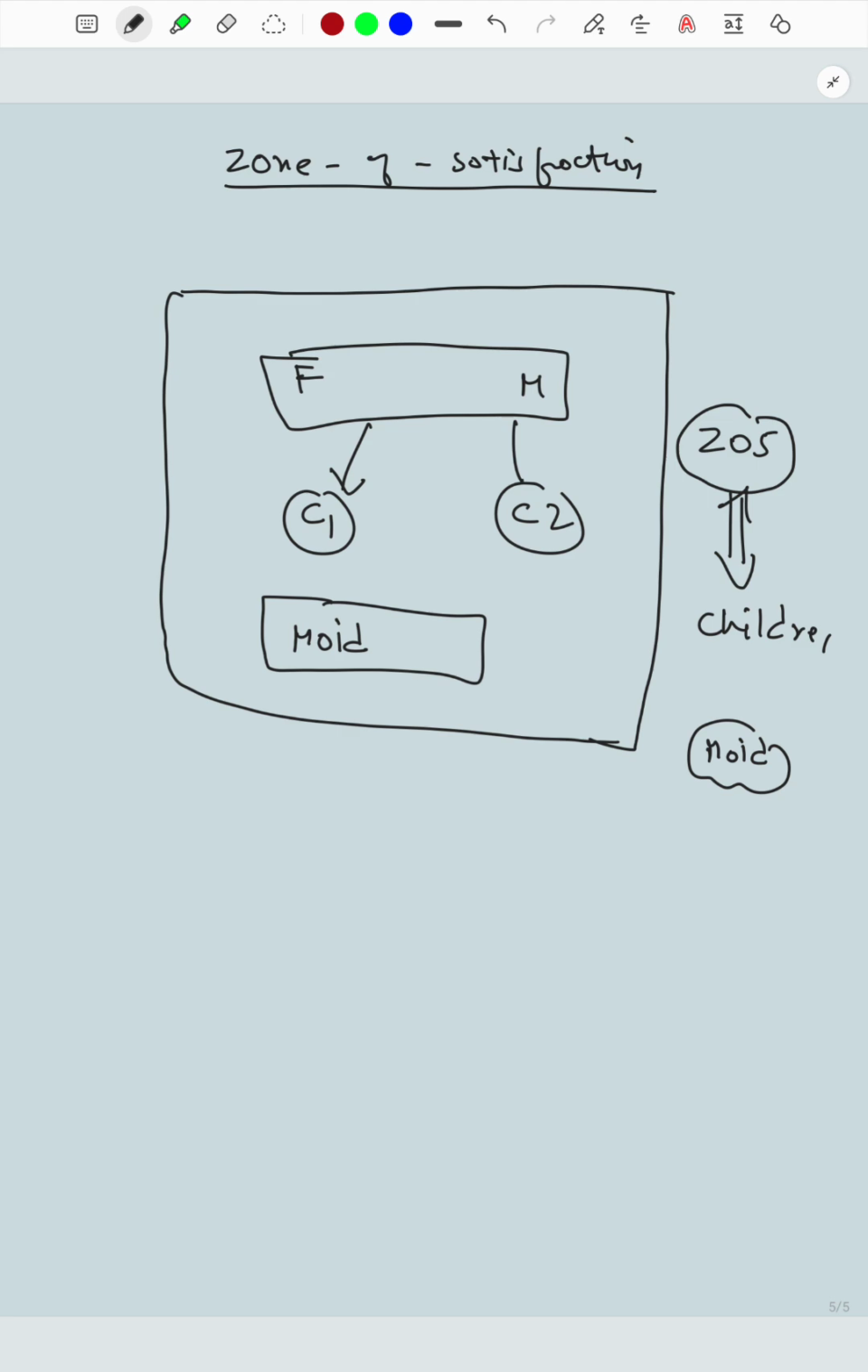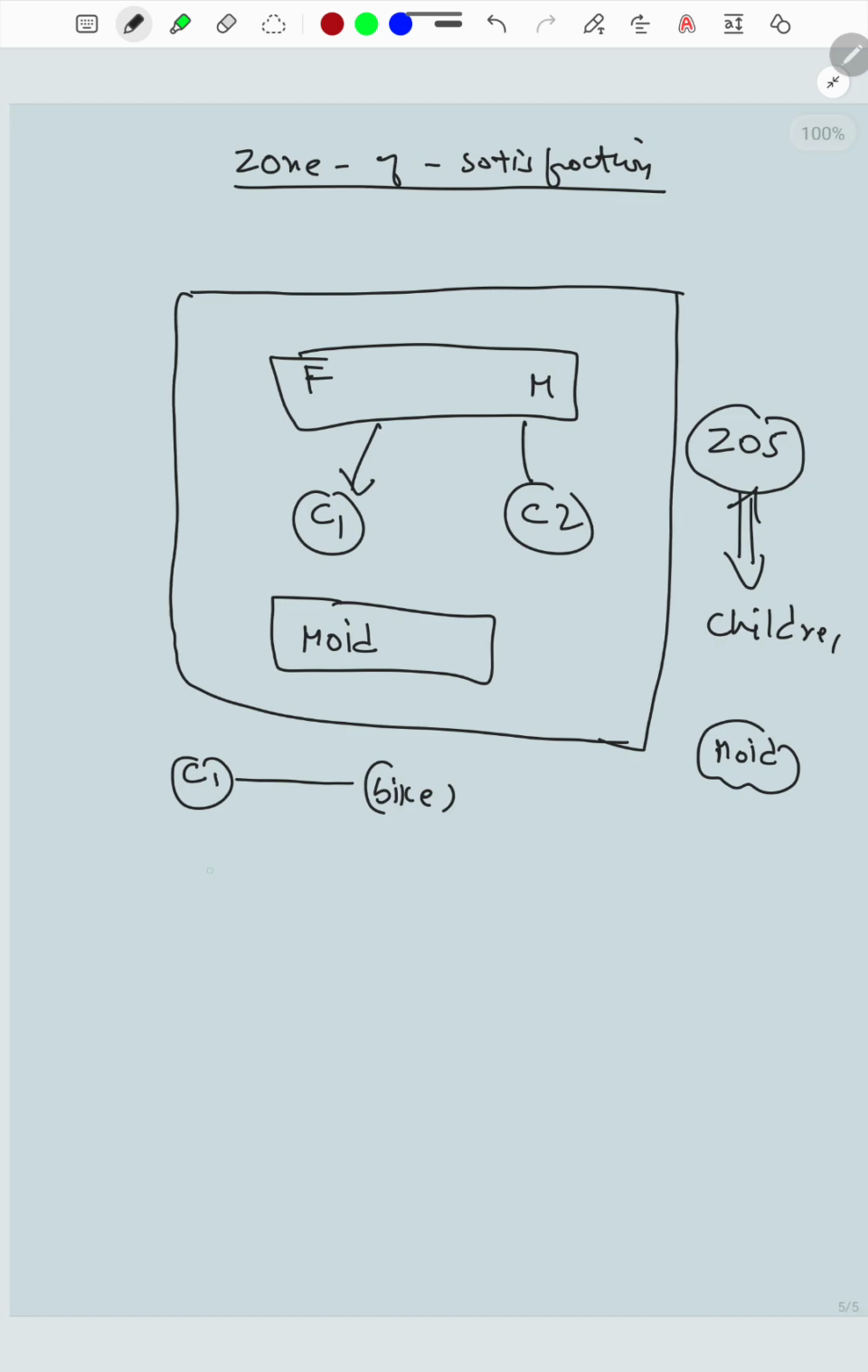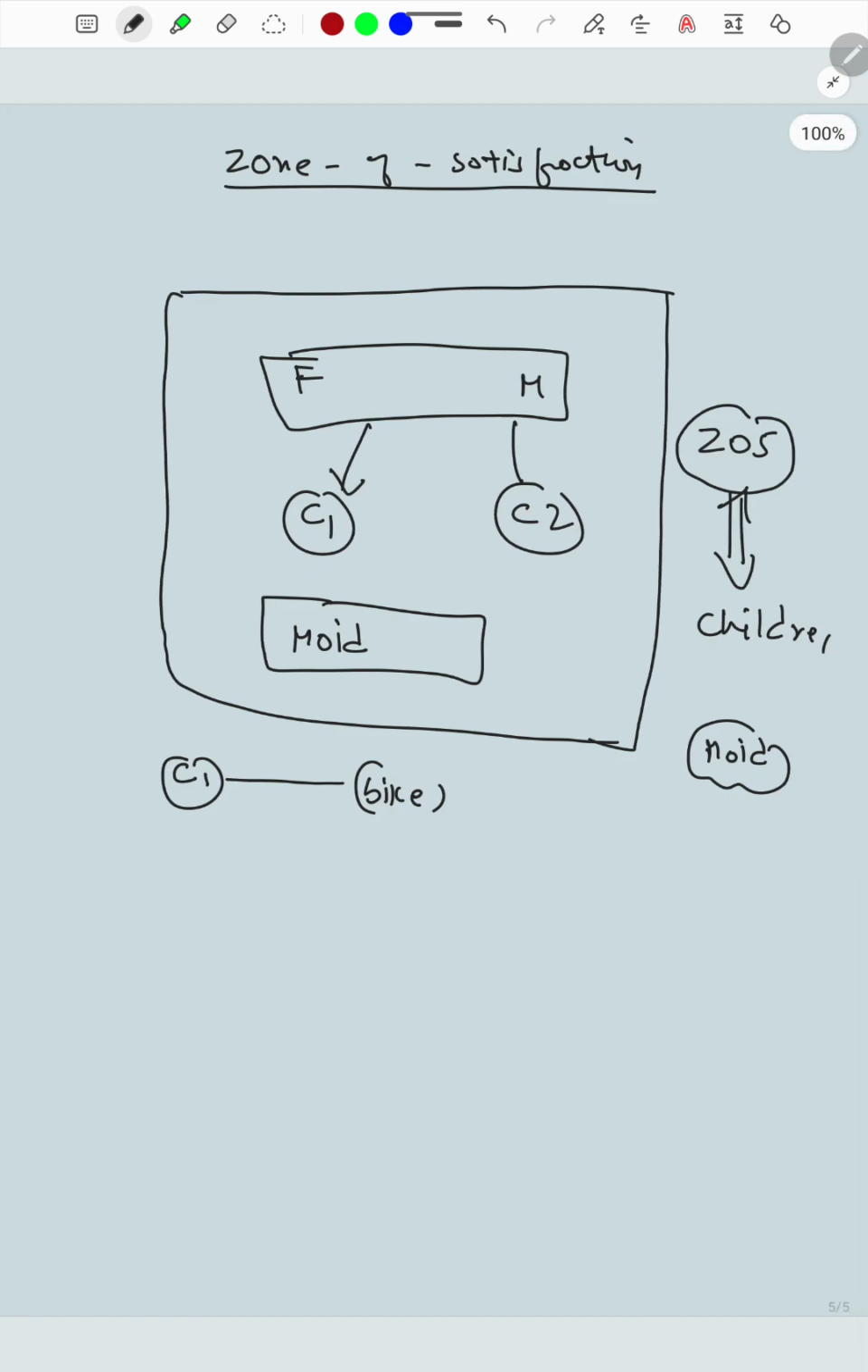The satisfaction zone of child C1. Consider the following. Suppose the child C1 wants to go to school. The preference of the child is to go by bike, whereas the preference of the maid to come to her workplace is either by walking or through bus transportation. I mean, the satisfaction zone of the child and the maid is different.